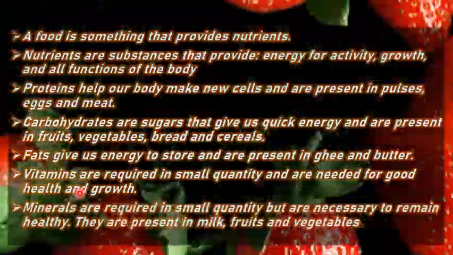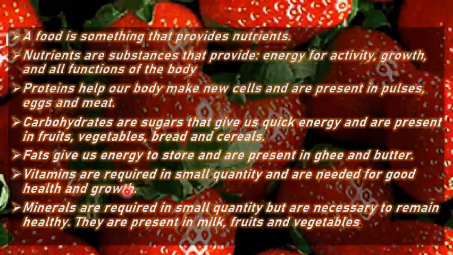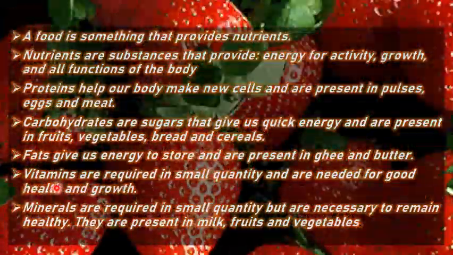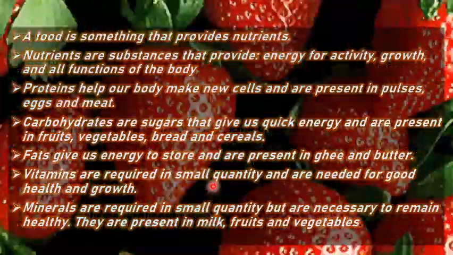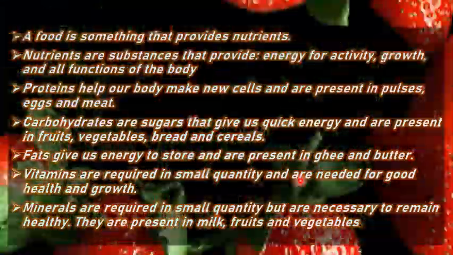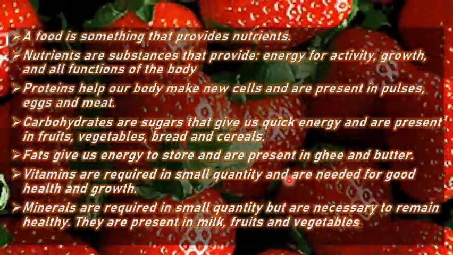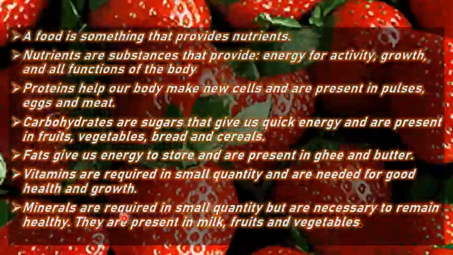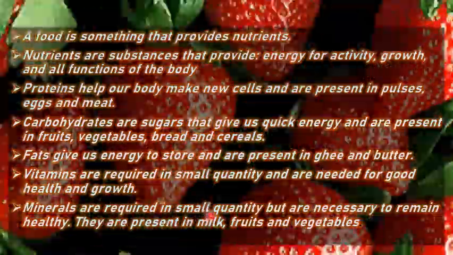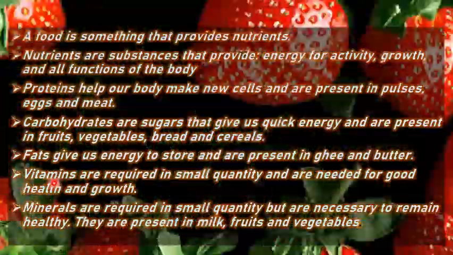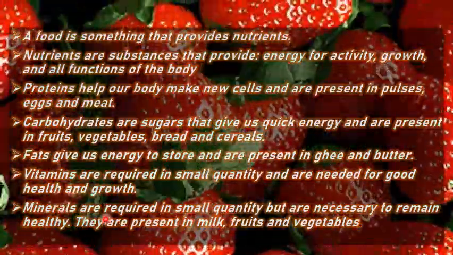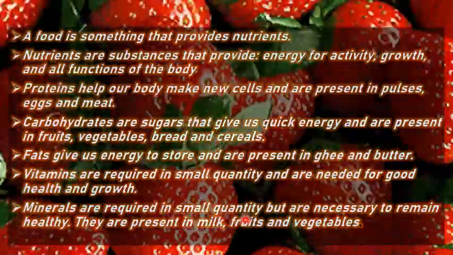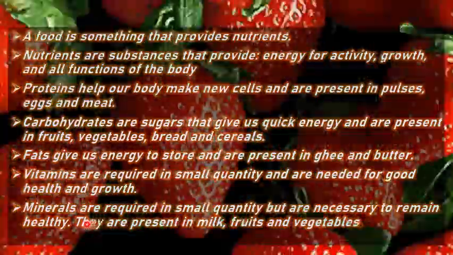Afterwards, we learned about vitamins. Vitamins are the nutrients which are required in a small quantity, but they are really important and necessary for good health and growth. Minerals are required in small quantity like vitamins, but are necessary to remain healthy.